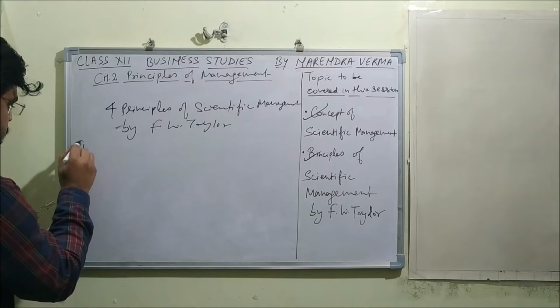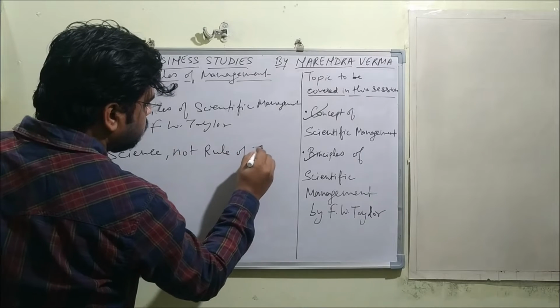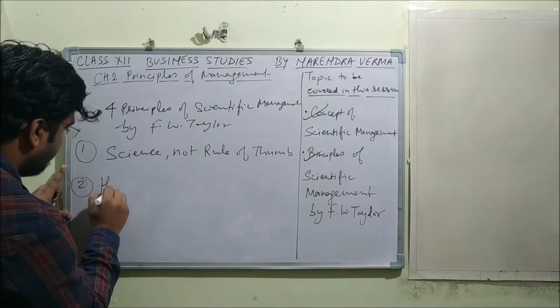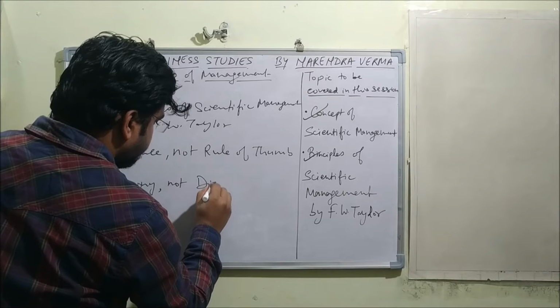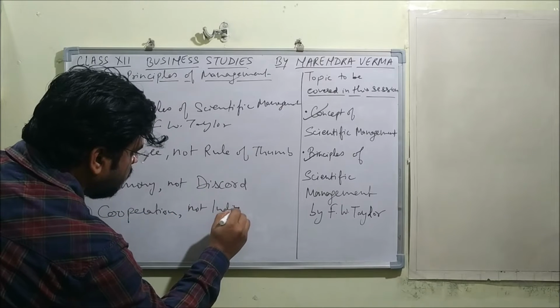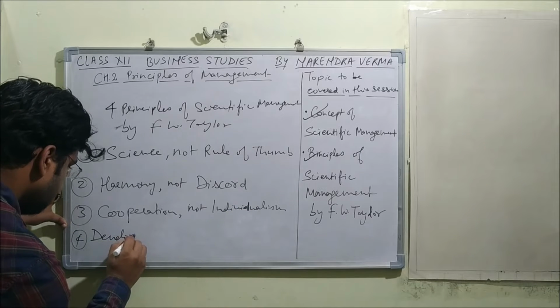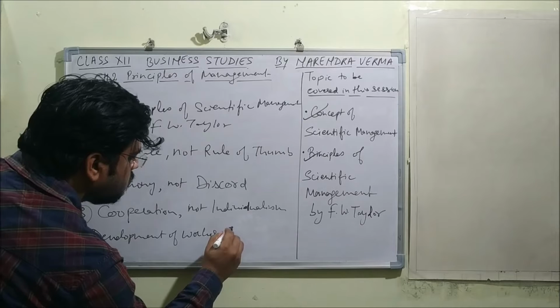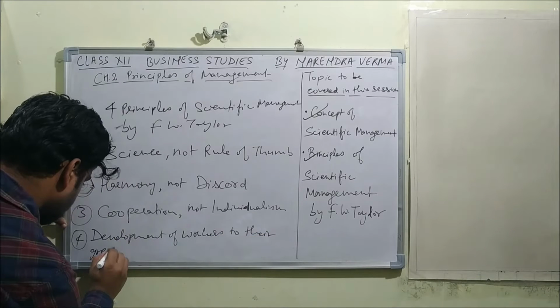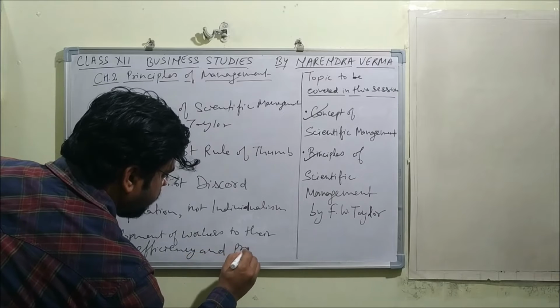So the very first principle is science, not rule of thumb. Second, harmony, not discord. Third, cooperation, not individualism. And the fourth one, development of workers to their greatest efficiency and prosperity.